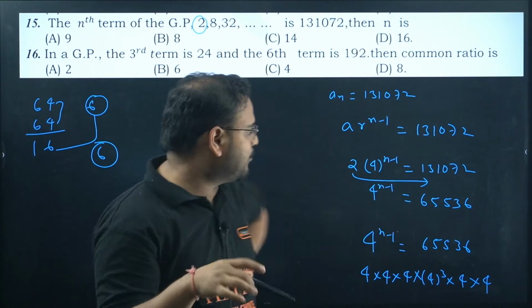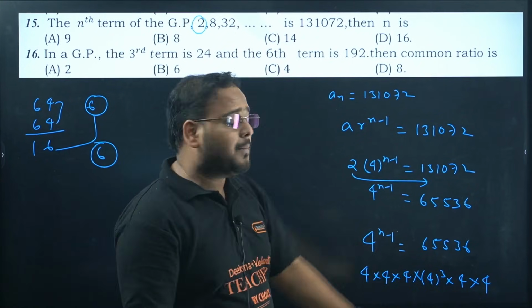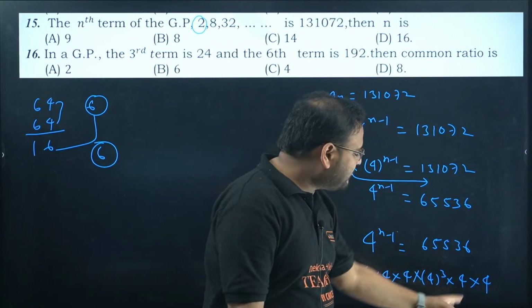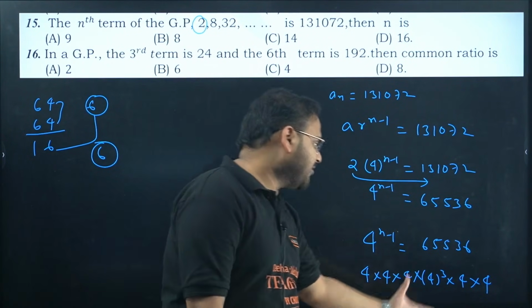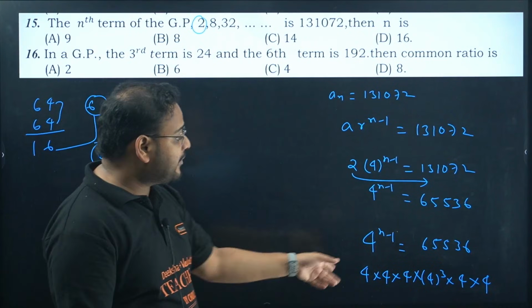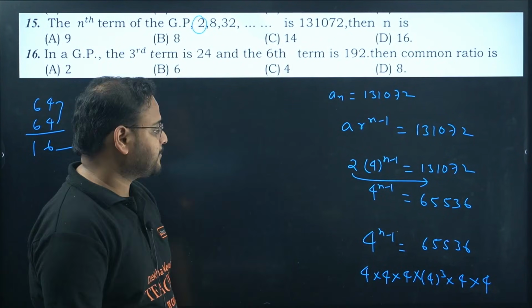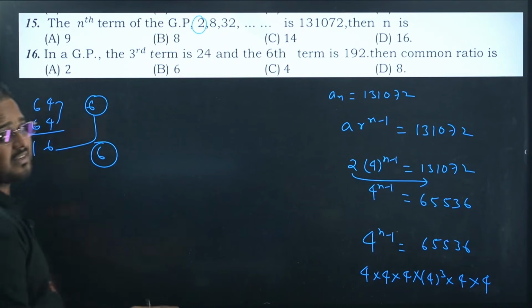I'm trying to get to a result where, if I multiply these, you can multiply and get this as well, but the last digit should come as 6. So you're seeing that 4 power 8 is making sense. 64 into 64 will not give you this bigger number. Try it out and you'll get it. If you increase it by one more time, you'll not get the last digit as 6. You'll get the last digit as 4.